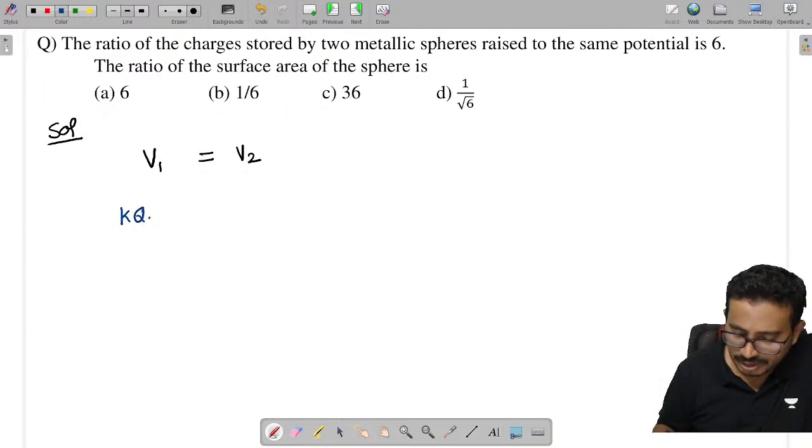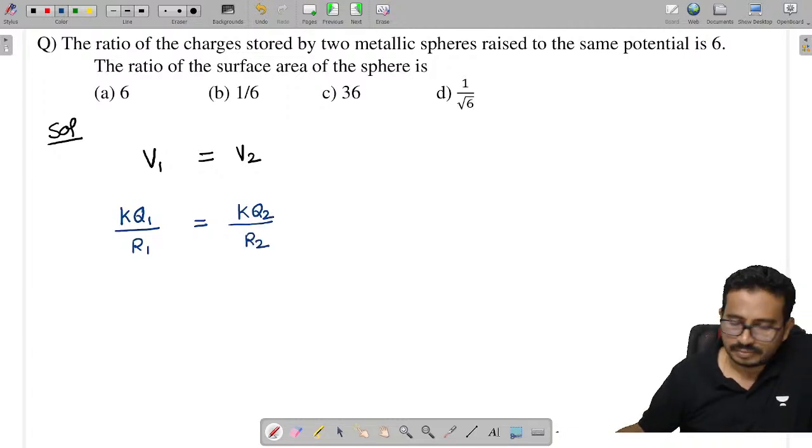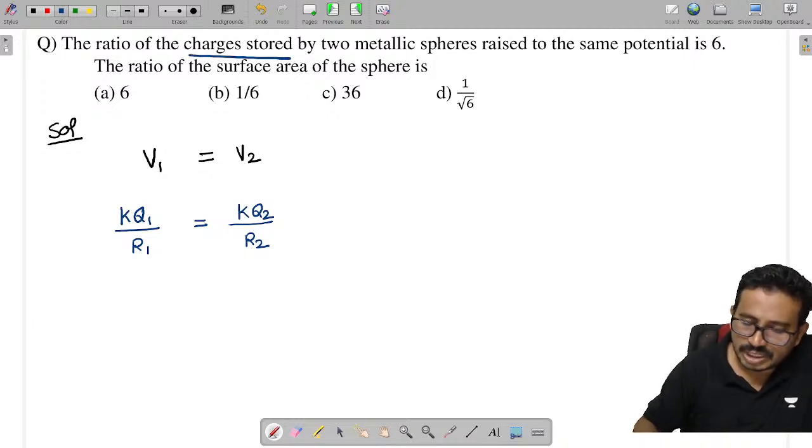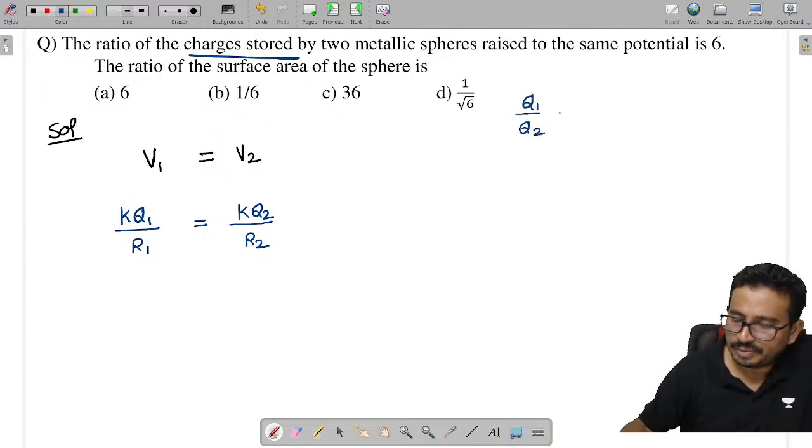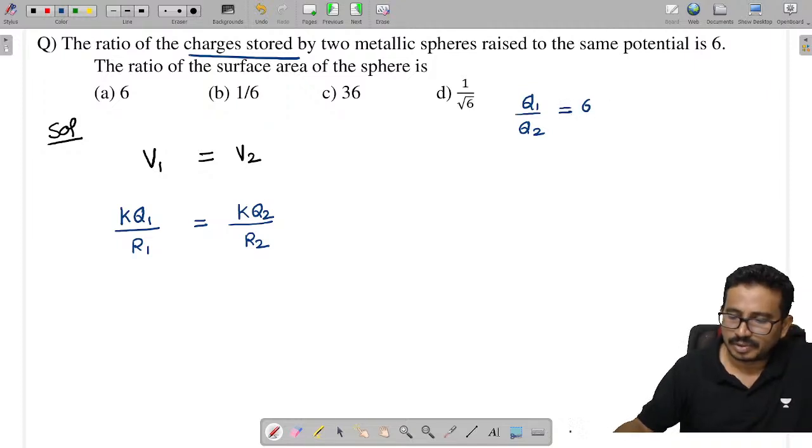And what is the potential due to the conducting spheres? KQ1 by R1, which is given as KQ2 by R2. And they have given the ratio of charges, that means q1 by q2, they have given this as 6, right?